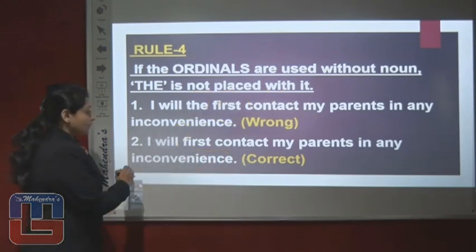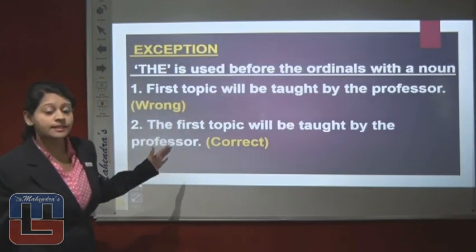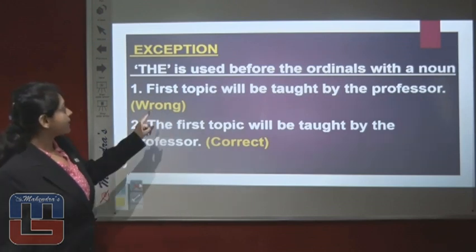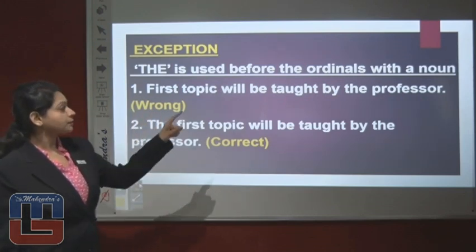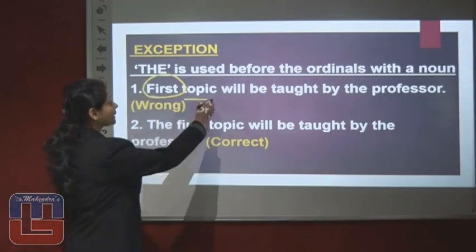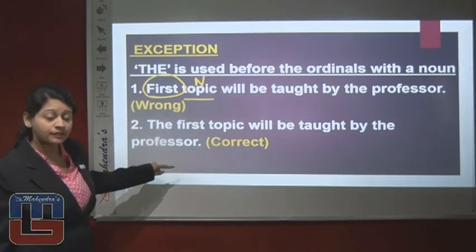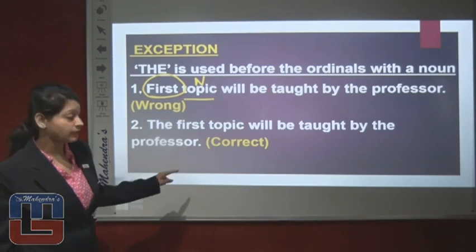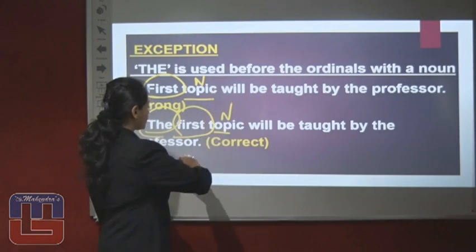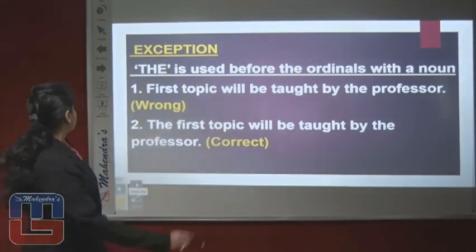Right? So, moving on to the exception to this rule, let's see what the exception says. The exception says, the is used before the ordinals with a noun. The first sentence says, first topic will be taught by the professor. And you can say although first is an ordinal and topic is a noun, therefore the should be used. In the second sentence you can see, the first topic will be taught by the professor. Here the should be used before the ordinal number because topic is a noun. Therefore this sentence is absolutely correct. Right, so this was the exception to rule 4.